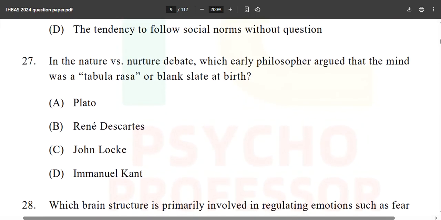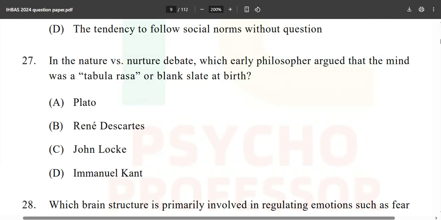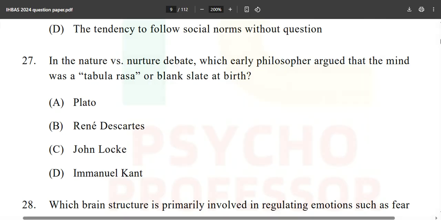Now, moving forward in the nature. I am seeing this question again and again in every PYQ which is being solved on this channel. So make sure that you get your concept clear about tabula rasa or blank slate at birth. What is the concept behind this? That when you are born, you are with a blank slate. Nothing is in your mind.